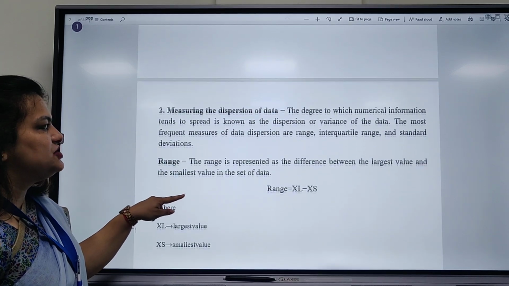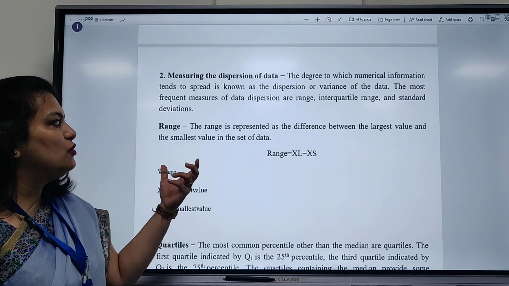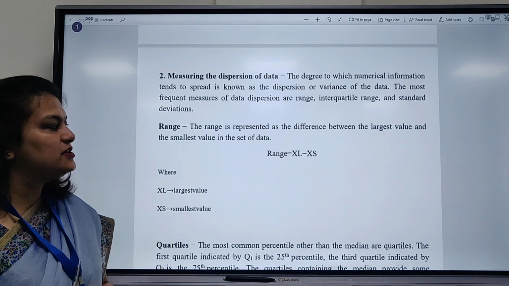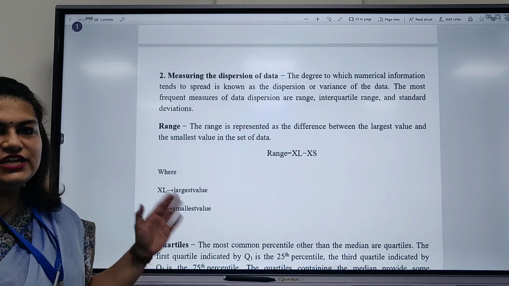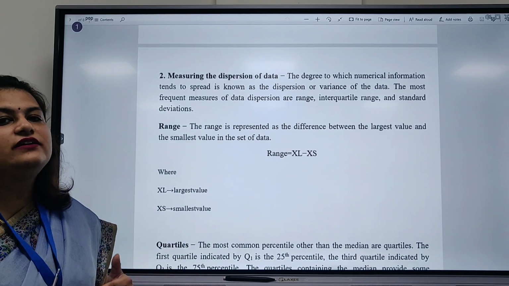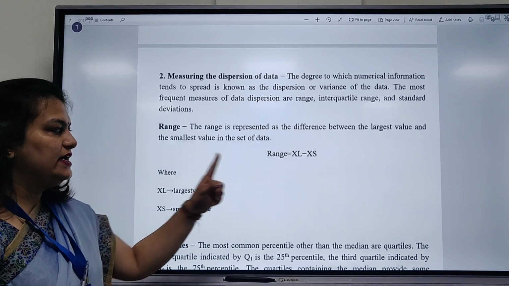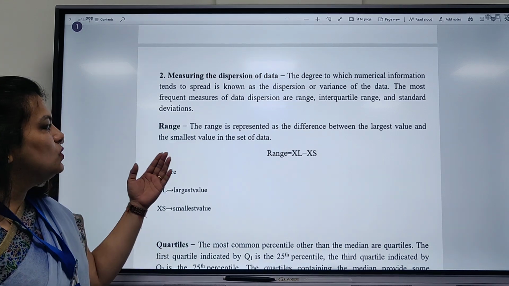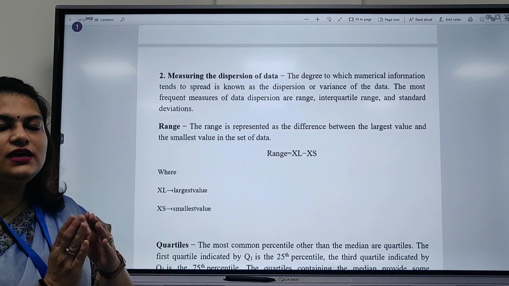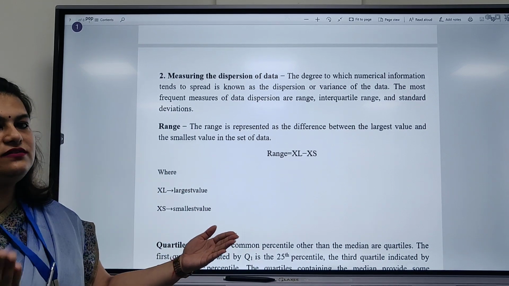Then second is measuring the dispersion of data. This was measuring the central tendency. Now we will discuss the dispersion of data. In dispersion of data, we talk about the range, the quartiles and standard deviation. So range is the largest value minus the smallest value. It gives us the range, representing the spread of the data between the largest value and the smallest value.